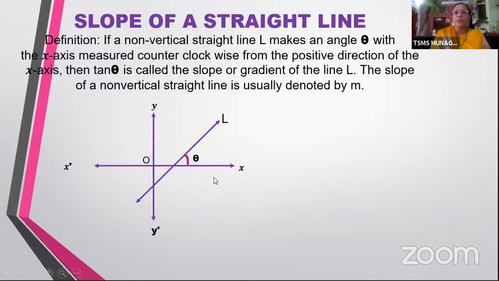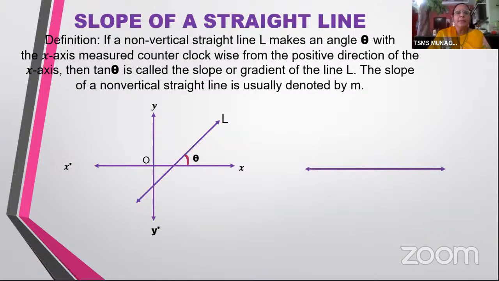So you must have learned in your physics about units and dimensions that if an angle is measured in the anti-clockwise direction, that angle is called a positive angle. Now, what happens if you measure the angle in the clockwise direction? Obviously it is going to be a negative angle. So here we are particular about taking the angle in the anti-clockwise direction. Now, if a straight line makes an angle theta with the positive x-axis in the positive direction, and a tan is taken for this particular gradient, then that tan theta is called the slope of the line.